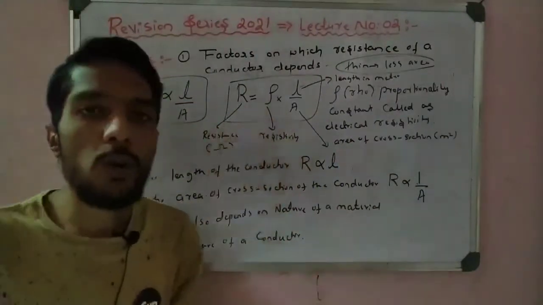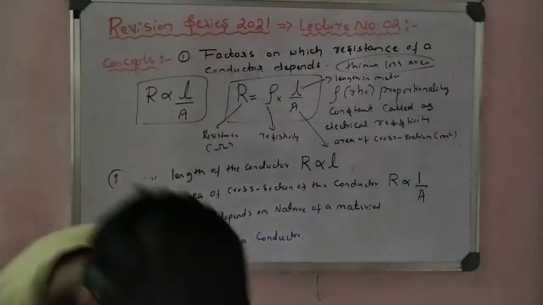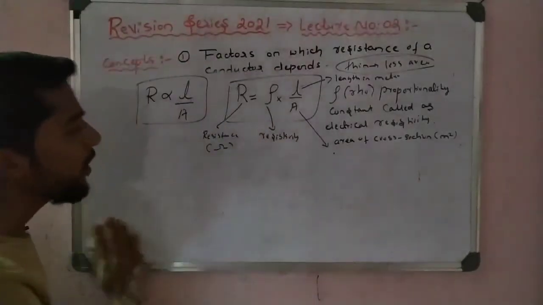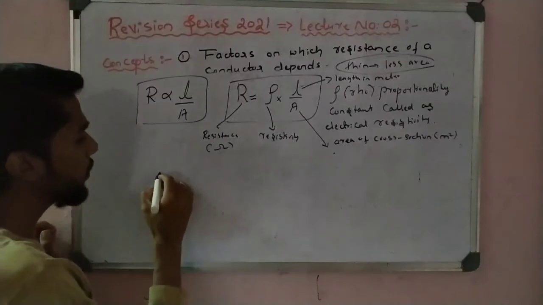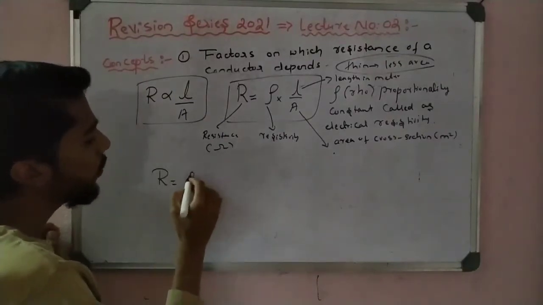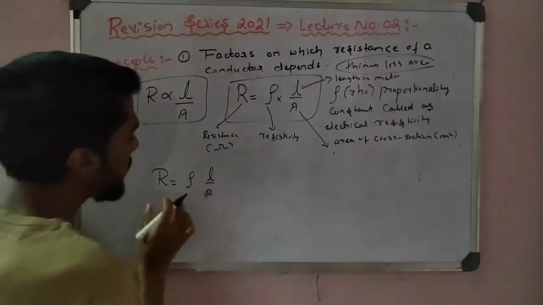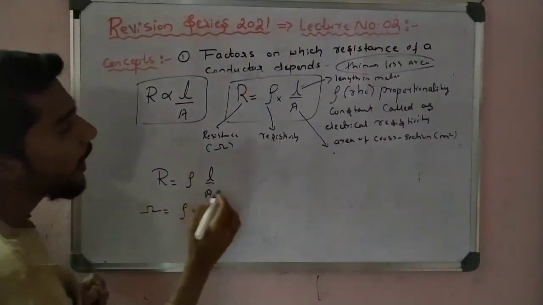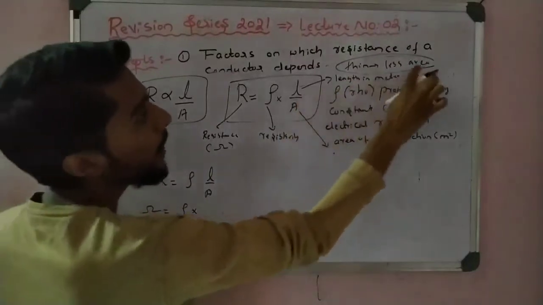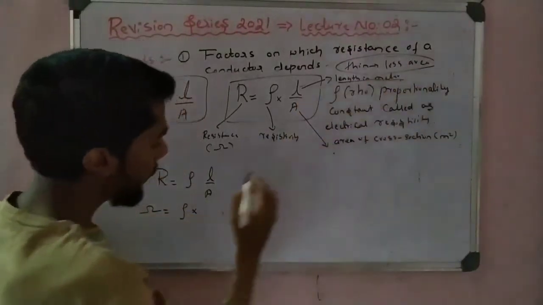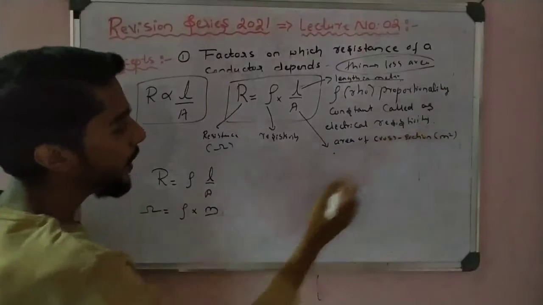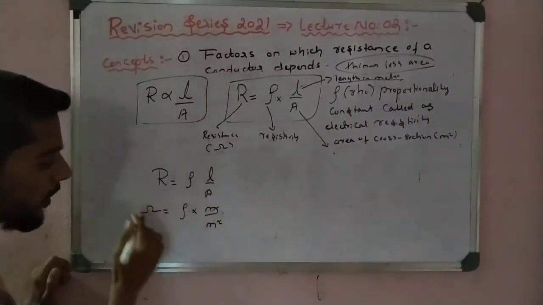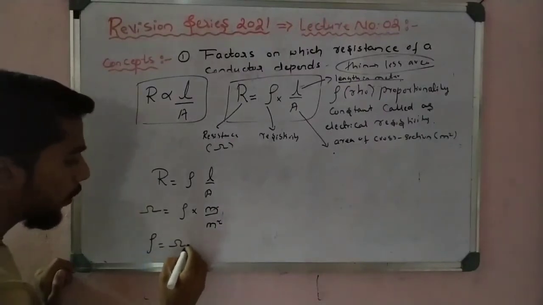So what is the unit of rho? That is very important, and the SI unit of rho may be asked in examination. We can use the equation to find it. R is equal to rho into L by A. R must be in ohm, rho is the question mark, L must be in meter, and area must be in meter square. See, one meter gets cancelled, so the remaining meter on this side means rho is equal to ohm meter.